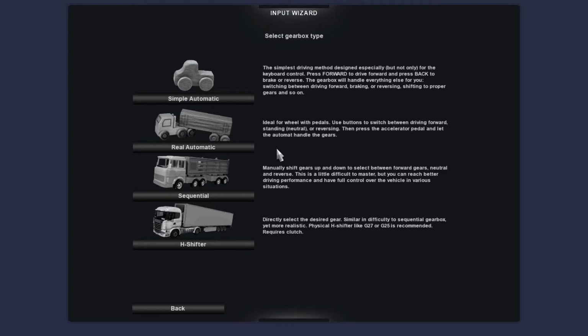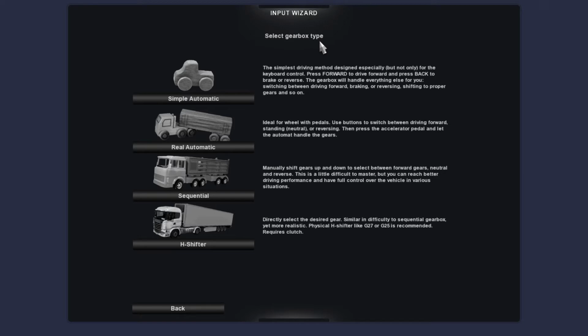So at this point, it's going to ask what sort of input wizard we're going to use for the gearbox. So we have simple automatic, which gives us automatic gears on our pedals. So forward, we would press accelerator, which would be the pedal on the right. And to stop or reverse, we would press the brake pedal to stop, and then the brake pedal again, which is the pedal in the middle, to reverse. Really simple, and if you're not experienced with driving, it's probably the easiest one to go for.